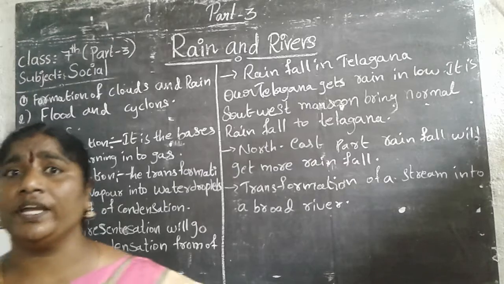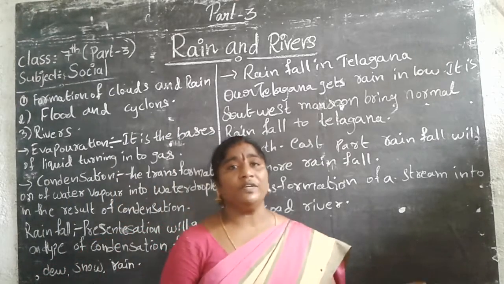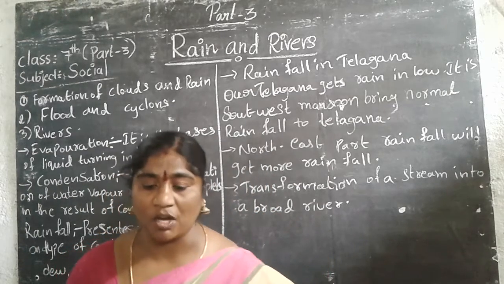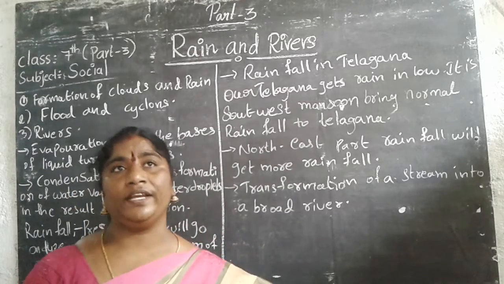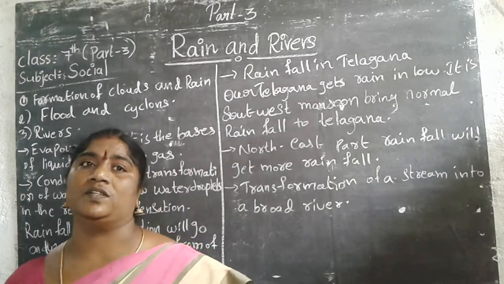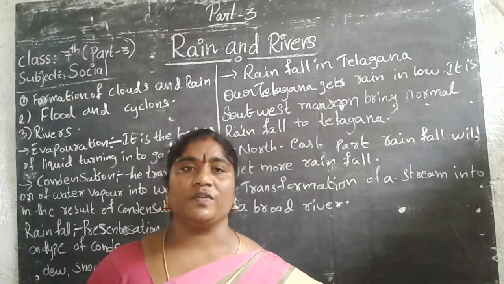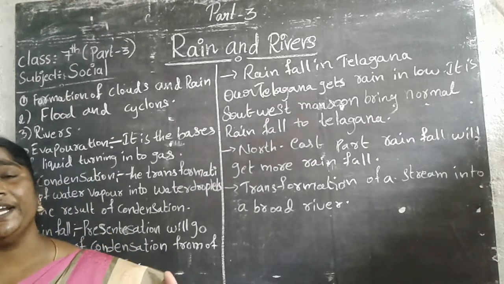Do you know how we get the rains? Without rain, without water, we can't live our life, we can't do anything. Yes, how can we get that? And sunny days, rainy days, in winter days also. Sun, cloud and rainfall, this is the atmosphere. How can we get the rains?